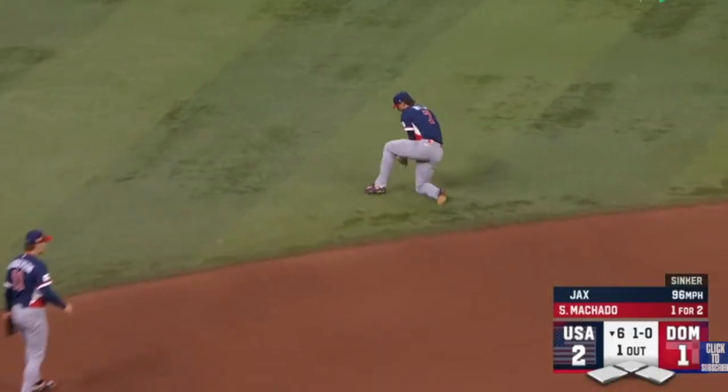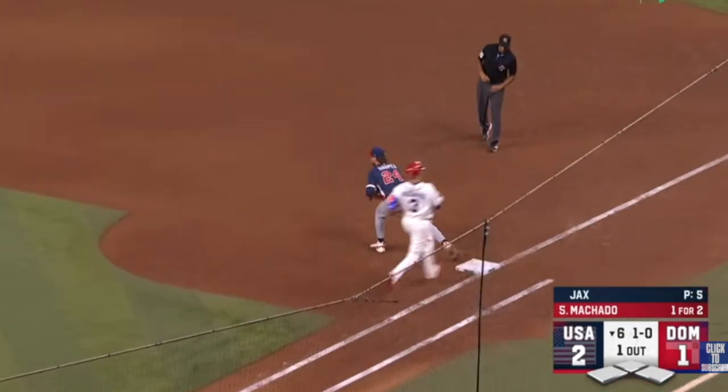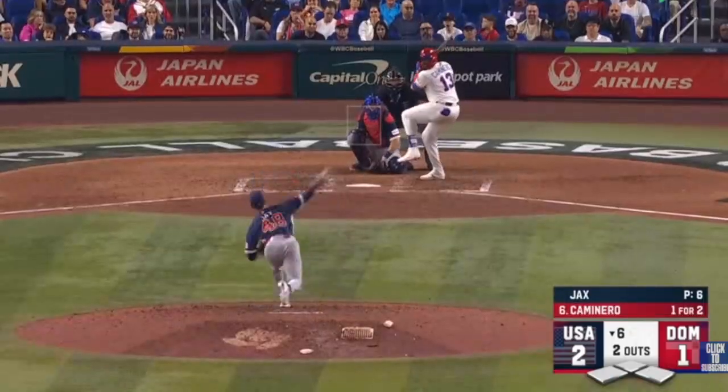Ground ball to the left side. What a stop by Bobby Witt Jr. Long throw will throw out Manny Machado. What a play by Bobby Witt Jr.